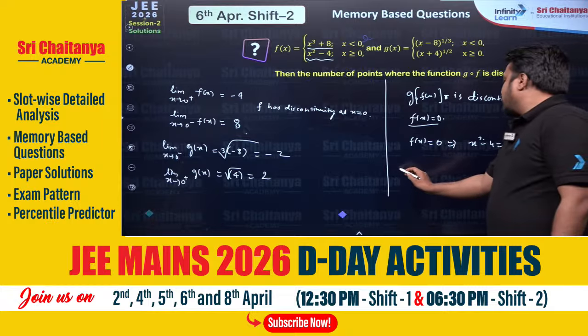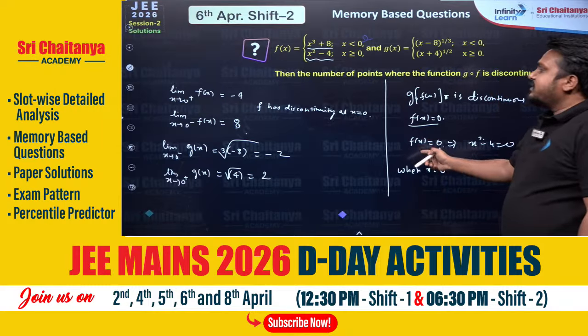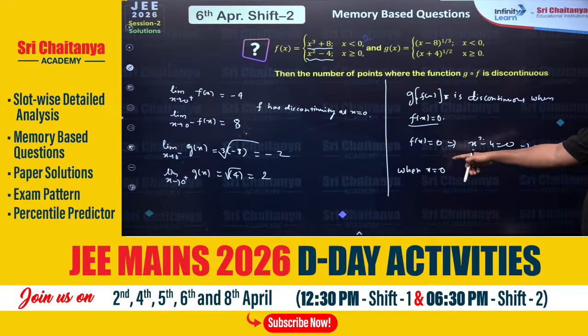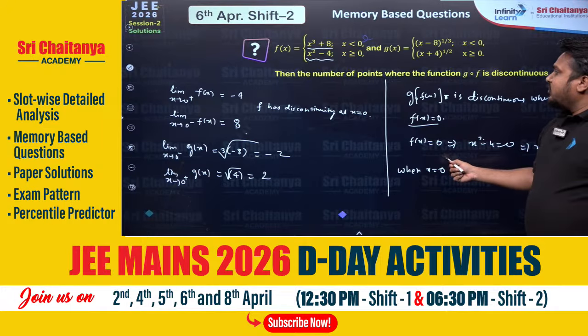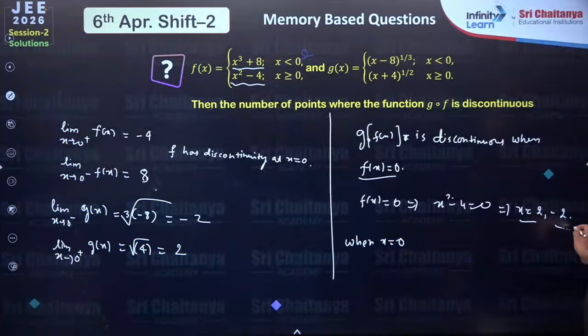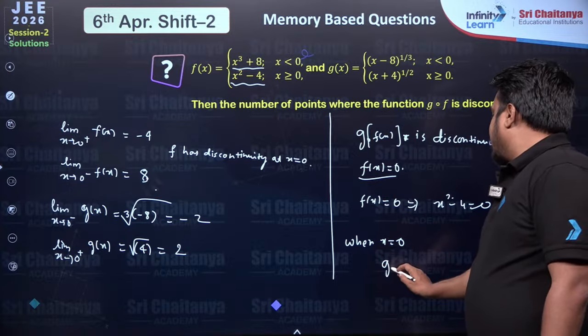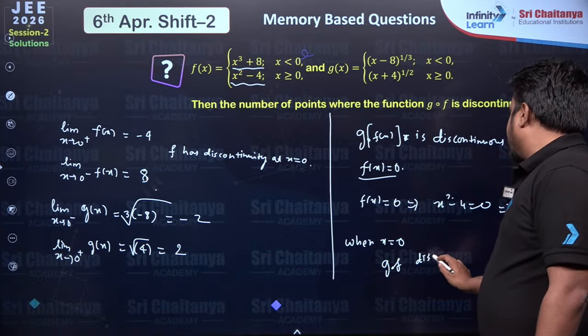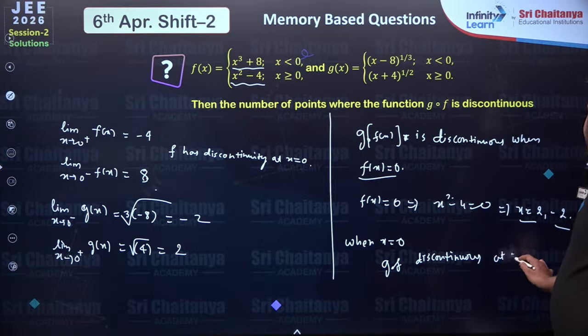Understood? So, when x equals 0, f(x) is discontinuous. That means g composition f(x) will be discontinuous. Also, when f(x) becomes 0, by the nature of g, it will be discontinuous at x equal to 2 and x equal to minus 2. So g composition f is discontinuous at x equal to 0, plus 2 and minus 2.